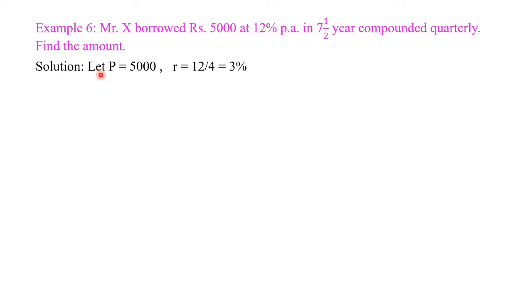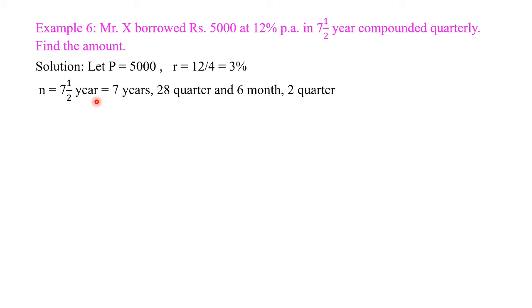Therefore, let P is equal to 5000, R is equal to 12% per year, per annum. But in this problem, we have to solve compound interest quarterly. Therefore, 12 by 4. We divided rate of interest by 4. So, R is equal to 3%. N is equal to 7.5 years.